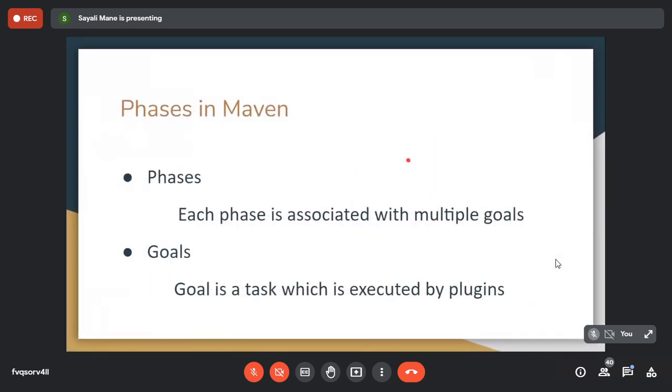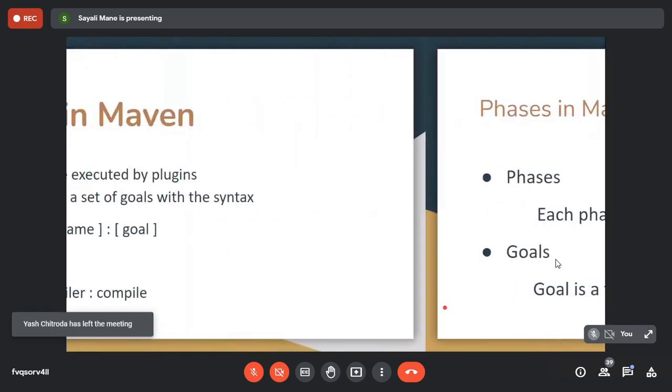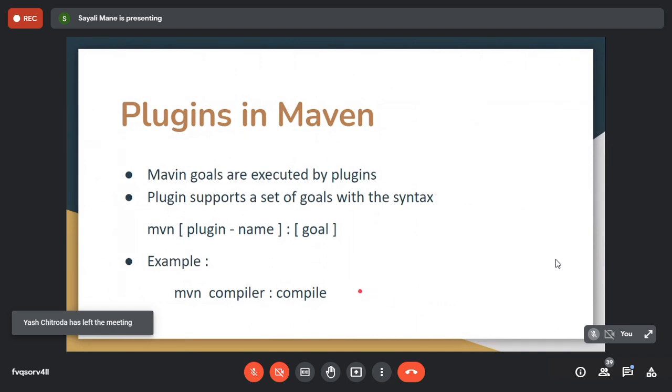Phases also we have done. Each phase is associated with multiple goals, and a goal is a task which is executed by a plugin. Plugins are also done. So here, this is the example. mvn is a short form of Maven. Compiler is the name of the plugin, and this is the compile goal. What does compile mean? I want to compile the respective project. This is the goal of your Maven. So this much you have understood, right?